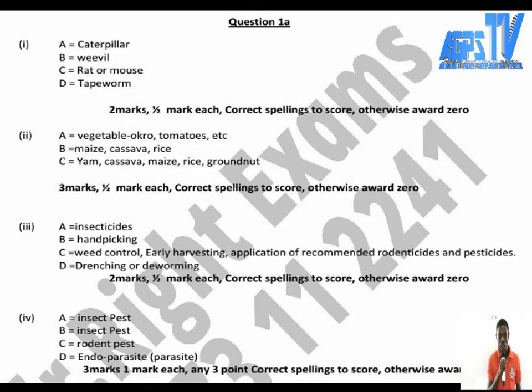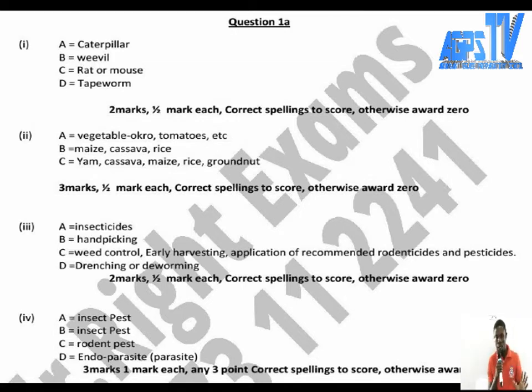Take note of that. Look over the marking scheme, the comment: correct spelling to score, otherwise award 0. This too is very important. So if you know you cannot spell drenching, just write deworming and go. Or for the insecticides, just write hand picking, weed control.